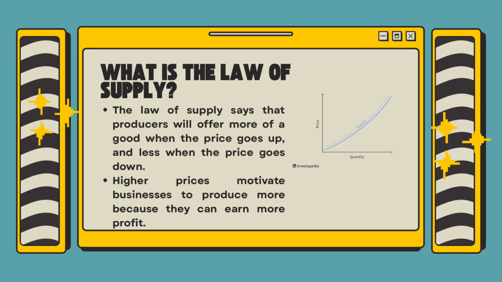What is the law of supply? The law of supply says that producers will offer more of a good when the price goes up and less when the price goes down. Higher prices motivate businesses to produce more because they can earn more profit.